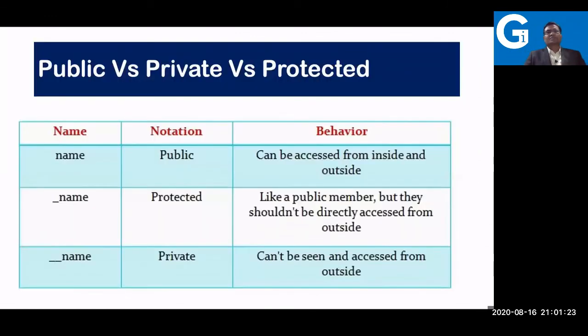So this is the difference between public, private, and protected, as per the theory as well as practically. Try using some attribute with a double underscore, then try a single underscore, and you will see the behavior of the class. But let me tell you, Python is not meant for creating private or protected data.